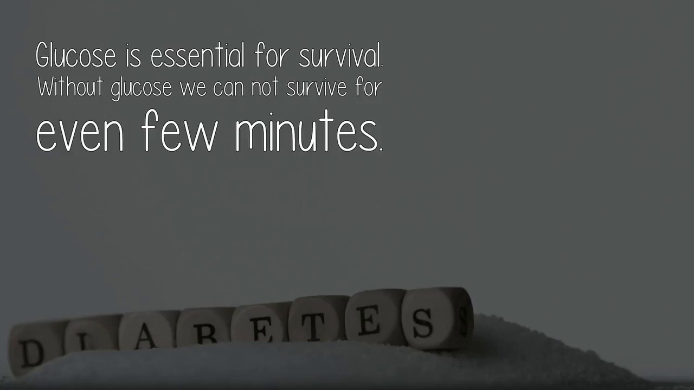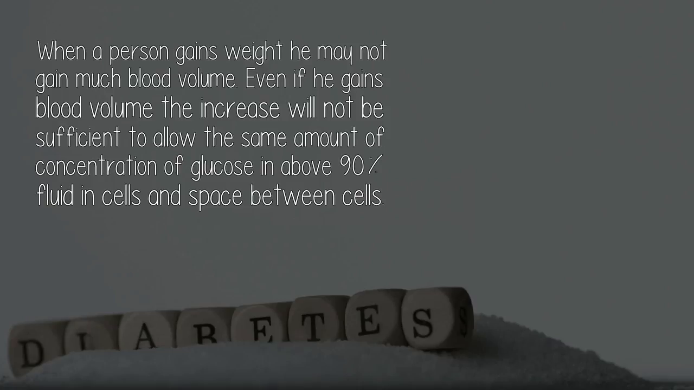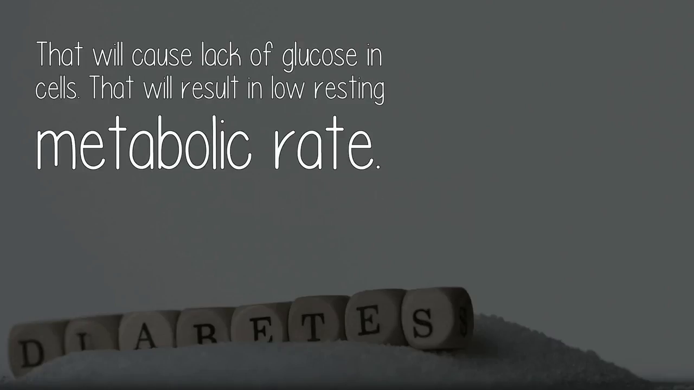Glucose is essential for survival. Without glucose we cannot survive for even few minutes. When a person gains weight he may not gain much blood volume. Even if he gains blood volume, the increase will not be sufficient to allow the same amount of concentration of glucose in above 90% fluid in cells and space between cells. That will cause lack of glucose in cells. That will result in low resting metabolic rate.